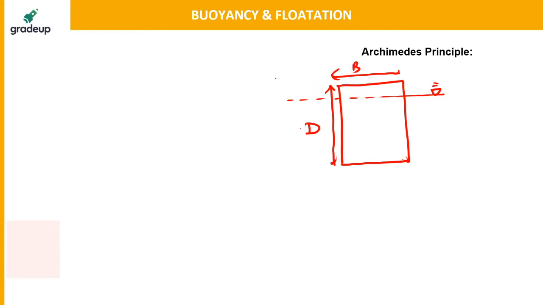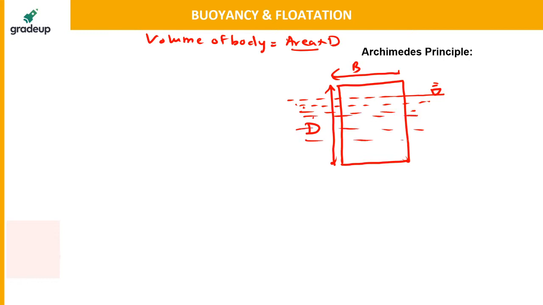Now, what is the meaning of displaced? So, what is the total volume of the body? Volume of body will be equal to the area into the height. Height is equal to d here. And what is the meaning of volume of displaced fluid? Displaced fluid means the volume of the body which is kept inside the water. To find the volume of displaced fluid, we have to find this height, the height submerged inside water. This h you have to find, then you will be getting the volume of displaced fluid.